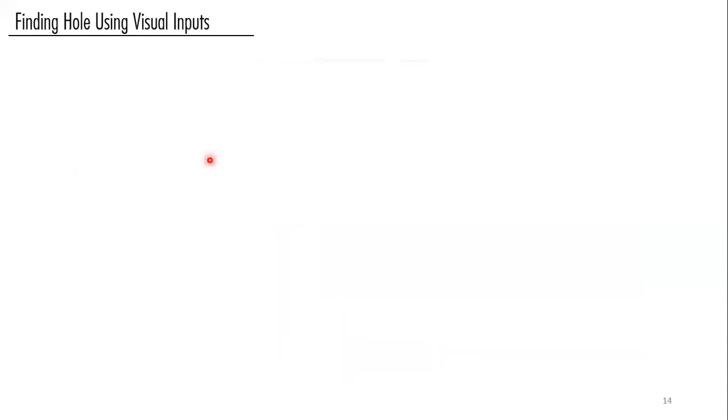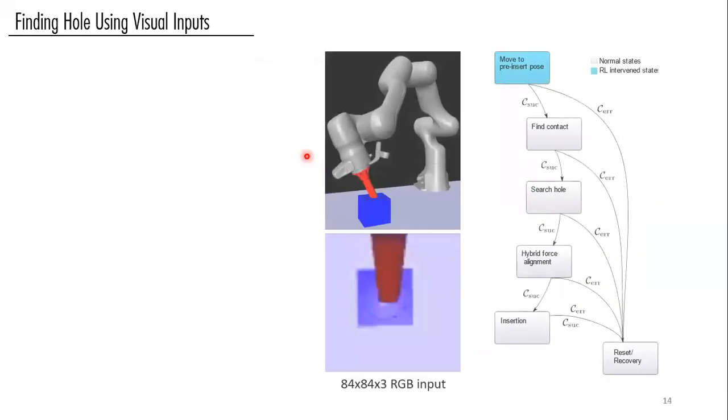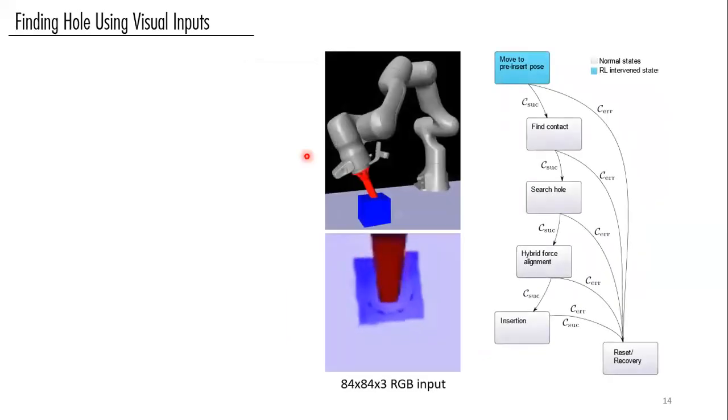We also do another experiment to contrast residual feedback learning and residual policy learning better. In this experiment, instead of contact forces or end effector position as input to our policy, we have these RGB inputs to our convolutional neural network policy, and we allow the intervention of the policy only during this state.